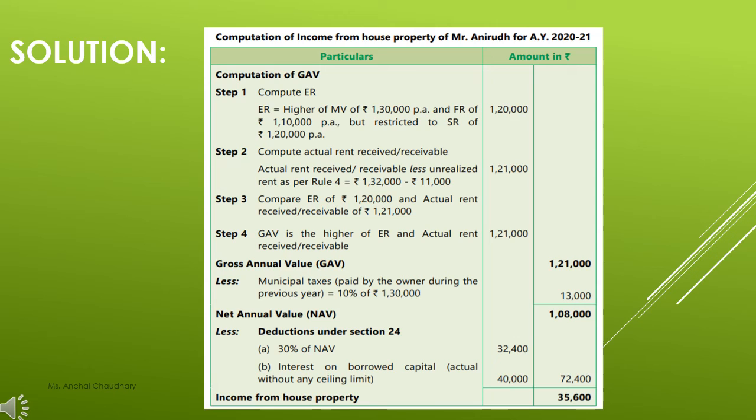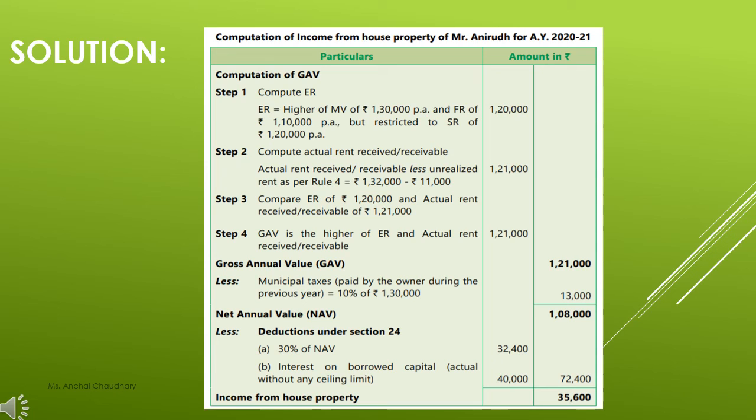So we will go for the deductions which are given under Section 24. First deduction is your standard deduction of 30% of NAV. So please remember this. In the last lecture also I told you that you have to remember this particular portion, that 30% of NAV, not GAV, not any other value. You have to compute 30% of NAV as your standard deduction. Most of the students make the mistake at the time of calculation of standard deduction. So please ensure you are calculating it on the basis of your net annual value.